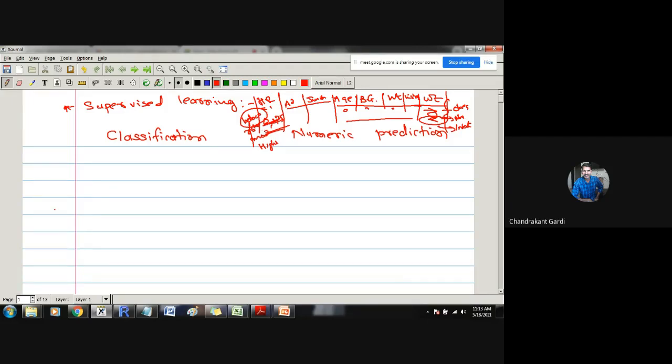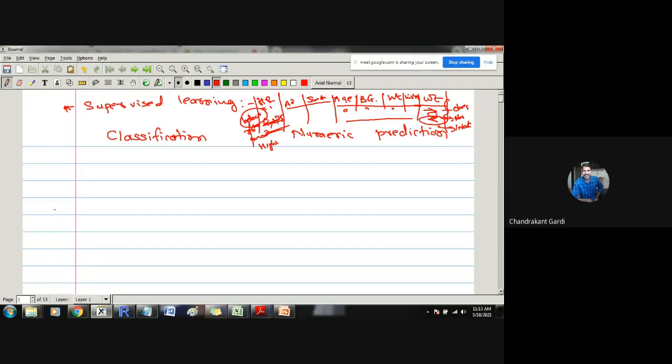If the HRCT scan score is between 10 to 25, then that person will be a person with moderate risk. And if the HRCT scan score is greater than 20, then that person may be labeled as a person with high risk. So instead of giving the actual HRCT scan score, we may be given labels such as low risk, moderate risk, and high risk. In this particular case, we are given qualitative class labels.